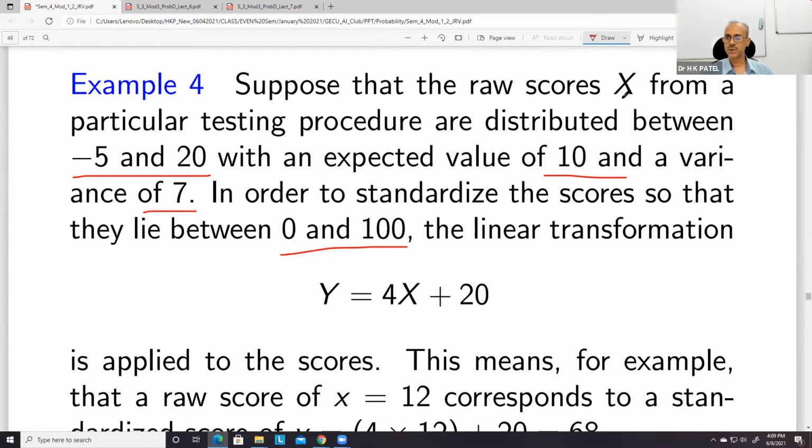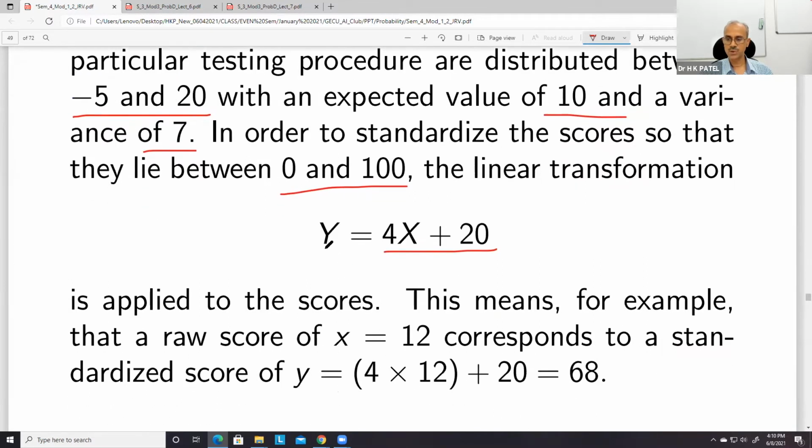So we have to get a function of x. If you take 4x plus 20, then you can see that all these values from -5 up to 20 now lie between 0 and 100. That can be checked. So this linear transformation serves the purpose. There may be more.